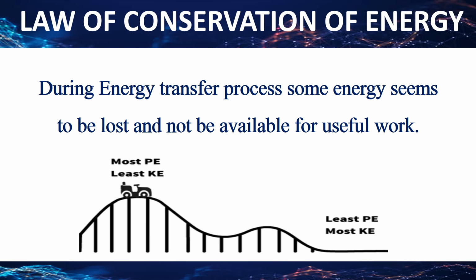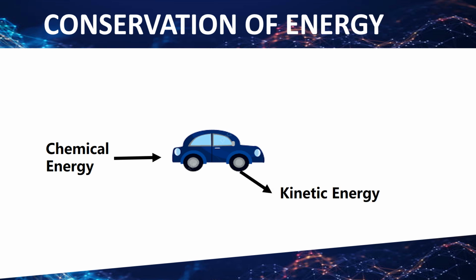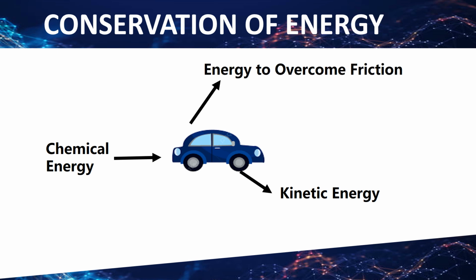To understand how energies are converted from one form to another and how the energy loss takes place, we are going to take the example of a car. This car uses the chemical energy of the fuel and converts this energy into kinetic energy. During the energy transfer process, some work is done against friction, which appears between the tire and the road, and also between the parts of machines used in this vehicle.